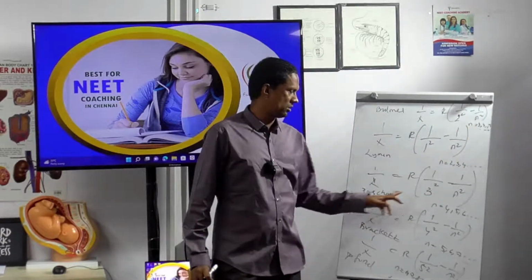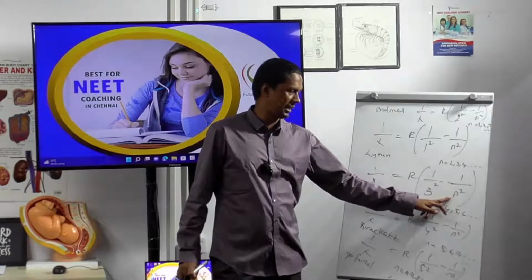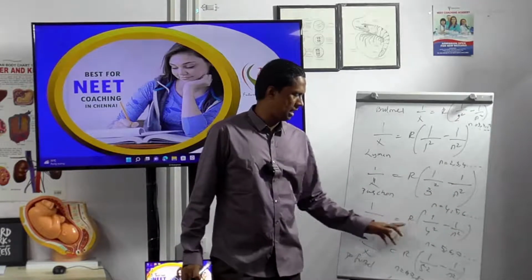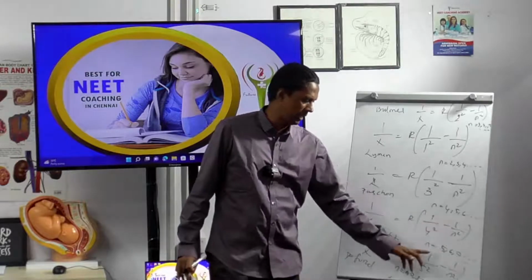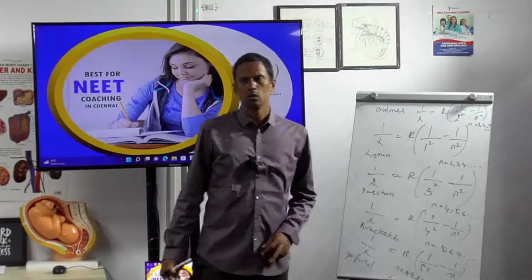For Paschen, 1 by lambda is R into 1 by 3 square minus 1 by n square, where n is equal to 4, 5, 6, etc. Brackett is 1 by lambda equals R into 1 by 4 square minus 1 by n square, where n is equal to 5, 6, 7, etc. Like this, perfect. So these are the various spectra.